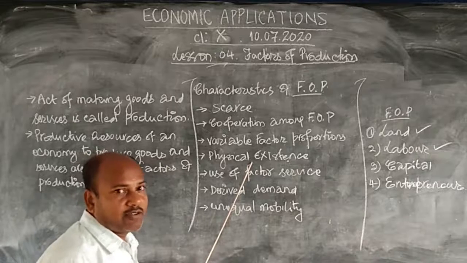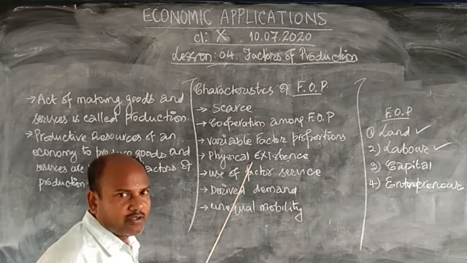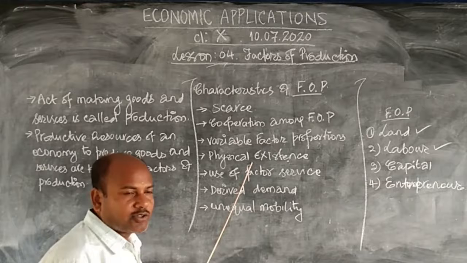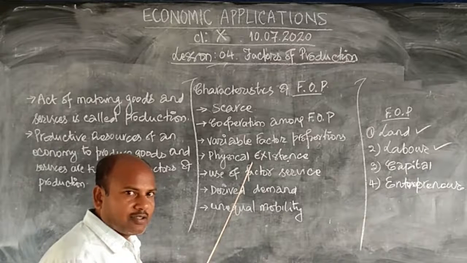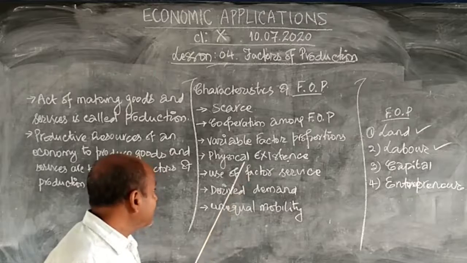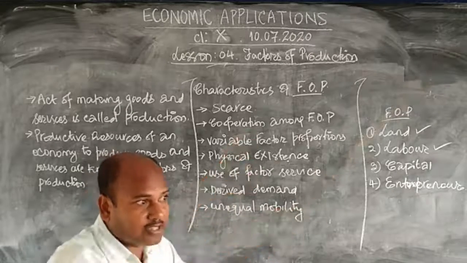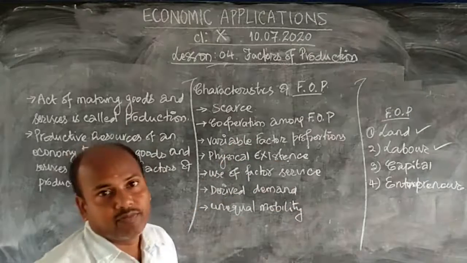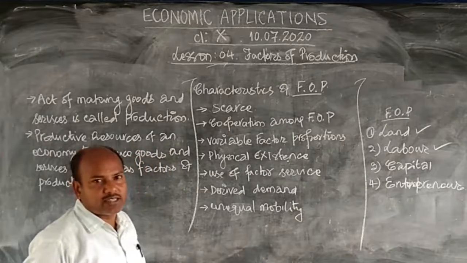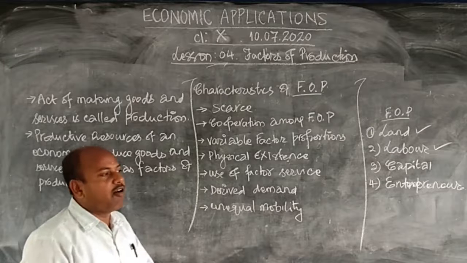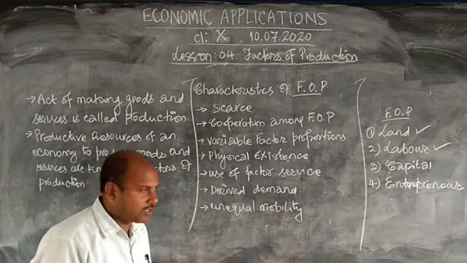Sunlight: without sunlight during the night time people don't work. So sunlight is needed. But sunlight is not a factor of production because it does not physically exist. You cannot catch it, bring it. So all these four factors of production are not fictitious, they are not imaginary, they all physically exist.